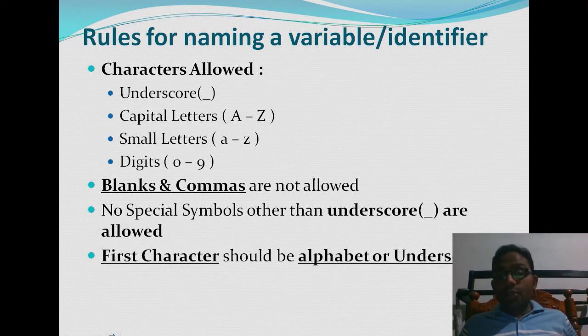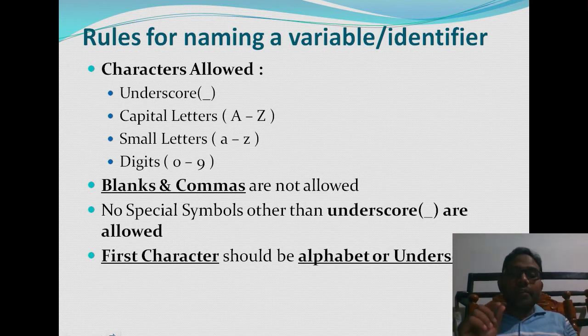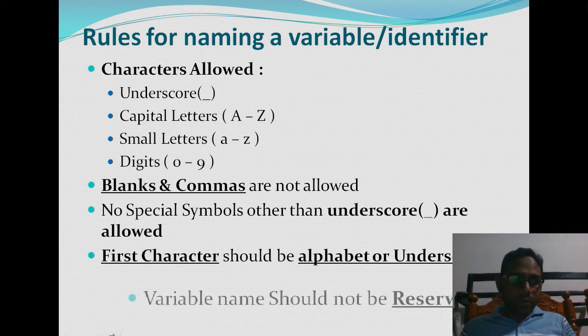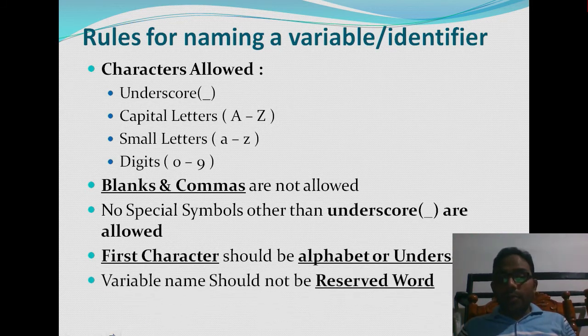Then the first character should be an alphabet or underscore. This is another rule: the first character of the variable name must not be a number or any special symbol, except an underscore or an alphabet. The variable name should not be a reserved word or a keyword. Reserved word means which has an inbuilt meaning.